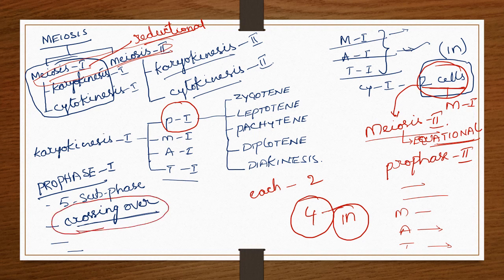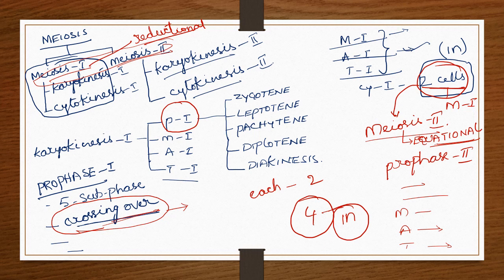When crossing over takes place, genetic recombination takes place, with exchange of genetic material. That leads to the appearance of new characters. That's why, in the chromosomal theory of inheritance, cell division is important.